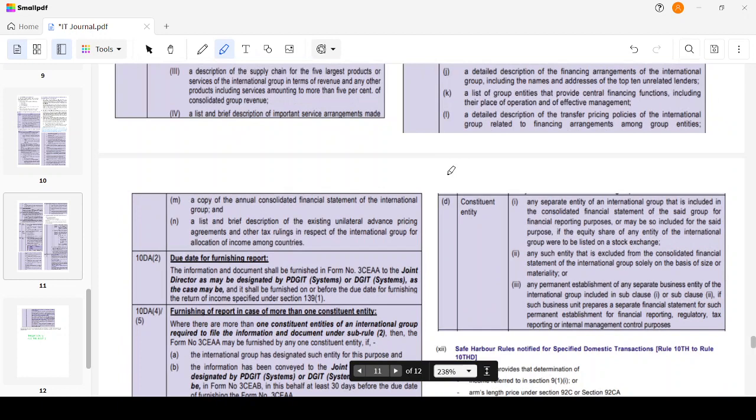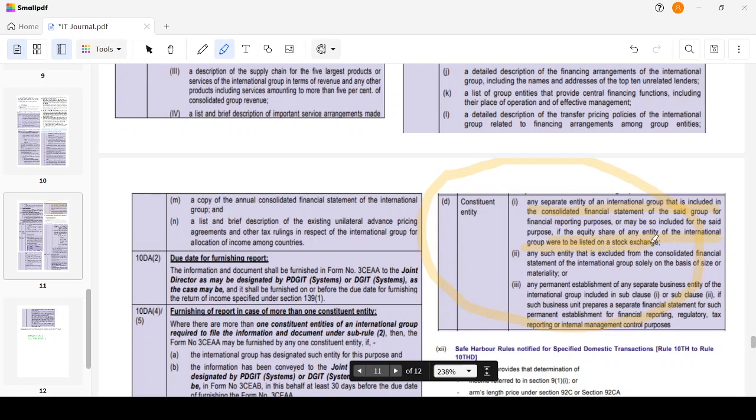Constituent entity. Here, I have it on page number 11. Constituent entity: any separate entity of an international group that is included in the consolidated financial statement of said group for financial reporting purposes, or may be so included if the equity shares of the entity of the international group were listed on a stock exchange.